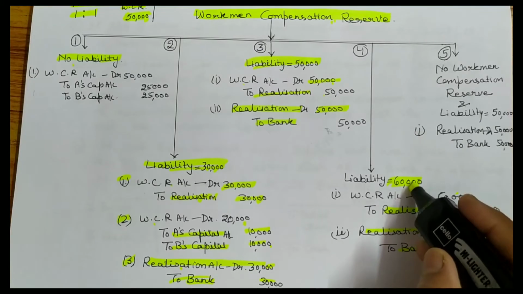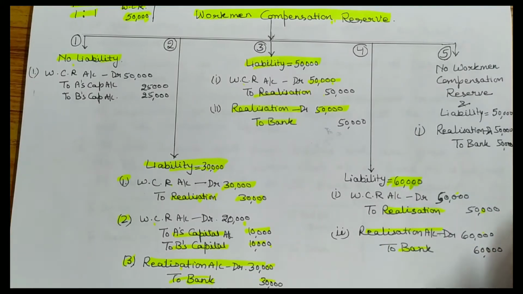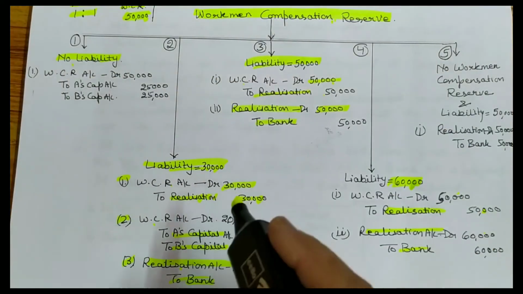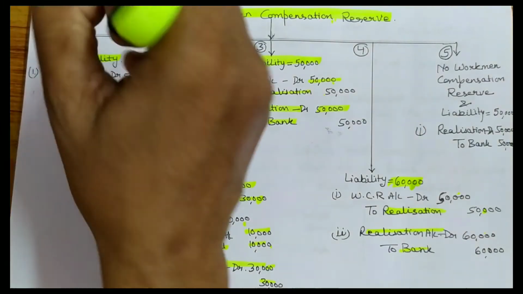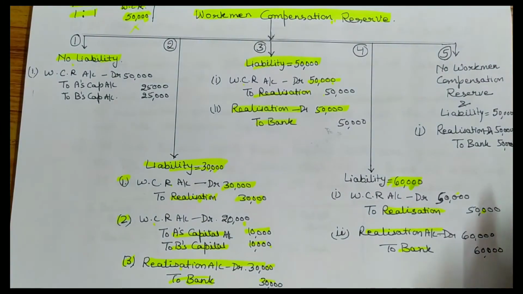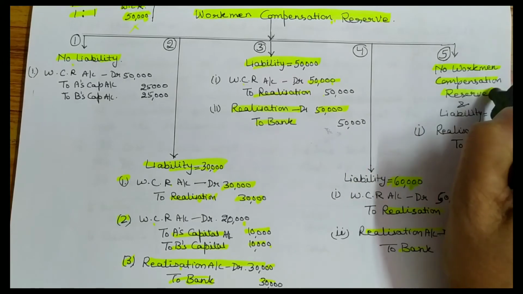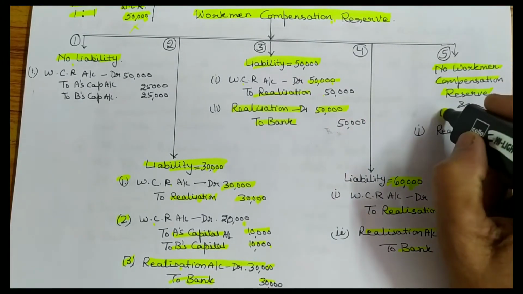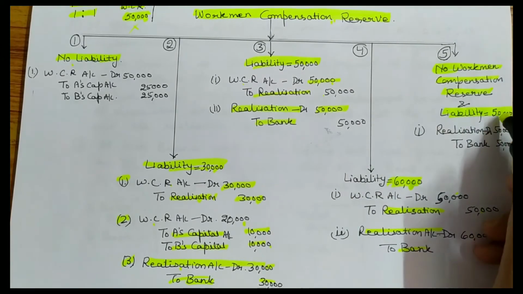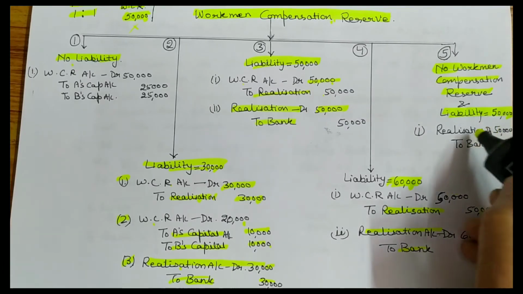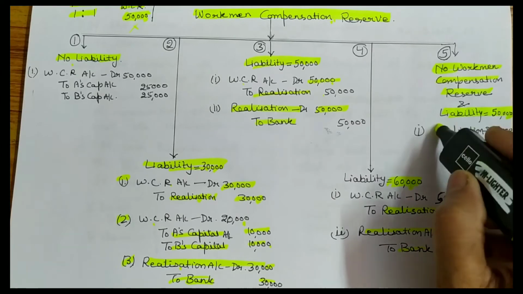Okay, next comes to, वैसे तो there are 4 points only, but if there is a case कि there is no workman compensation reserve, if no workman compensation reserve is given and there is a liability of 50,000, no workman compensation, but liability is there 50,000, the firm has to pay this liability in realization account debited to bank.